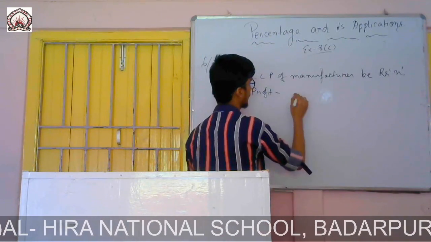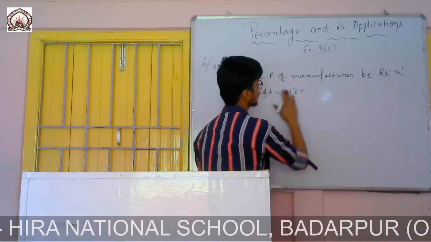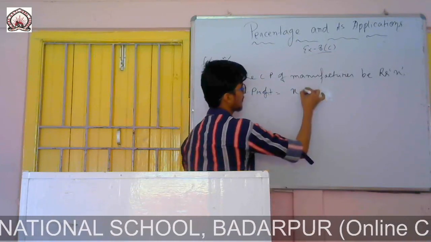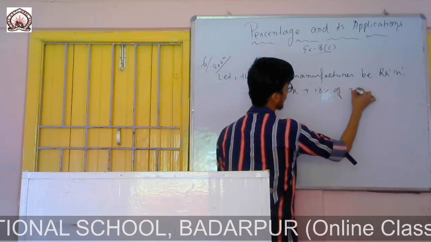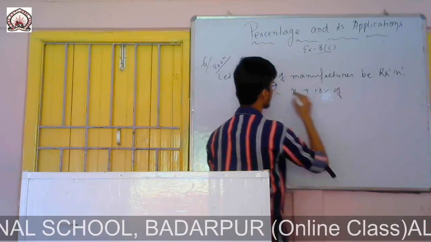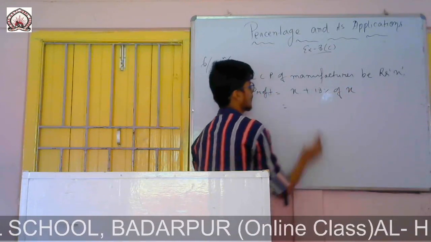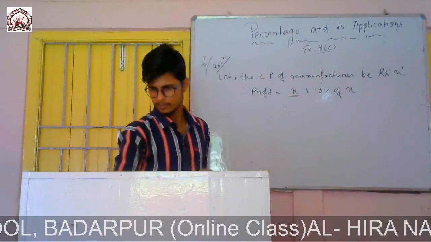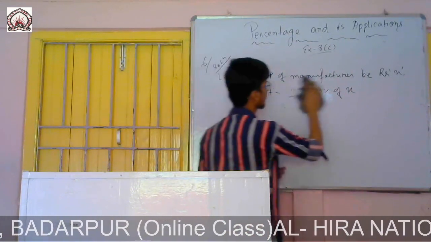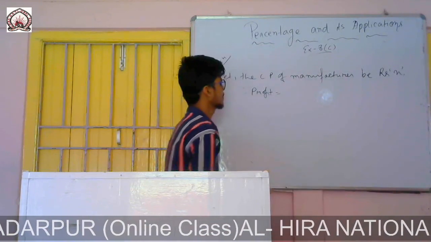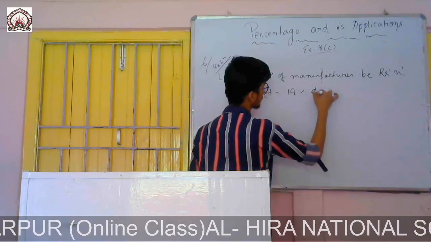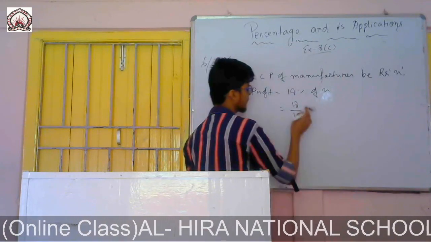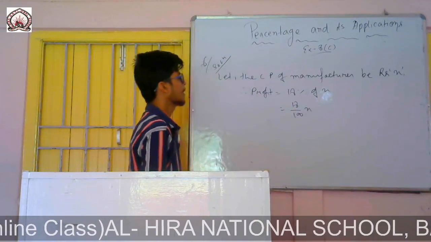X. So first only find the profit. Profit was 18% of X, that means 18 by 100 into X, that means 18X by 100. So this is the profit.